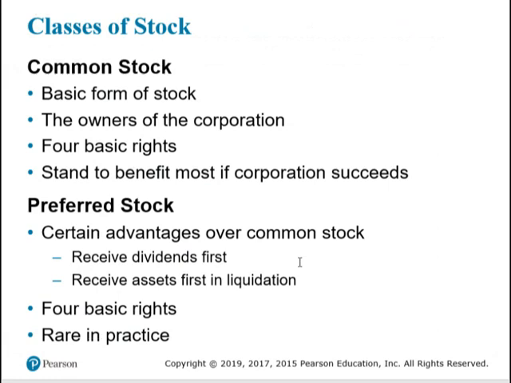There are different types of stock. These are the most common. See what I did there? All companies that issue stock issue common stock. It's the most basic form. Some companies also issue preferred stock, which has some advantages over the commoners. We'll go into more detail in the next slides.